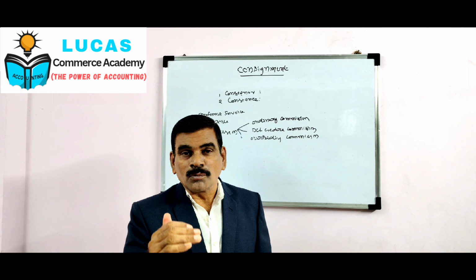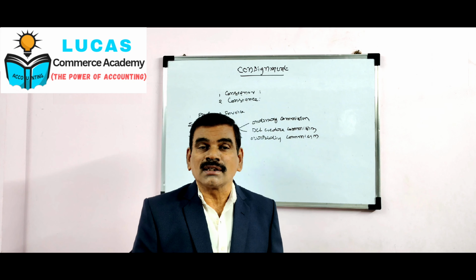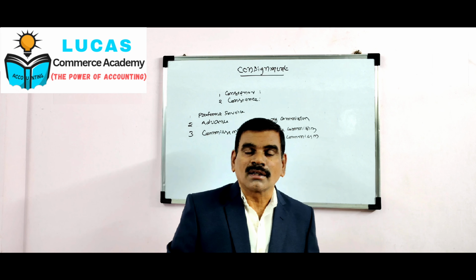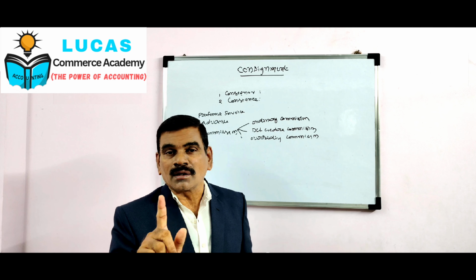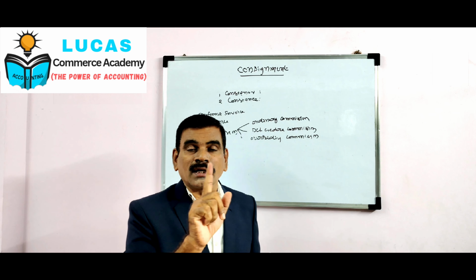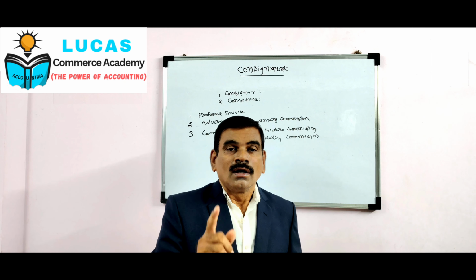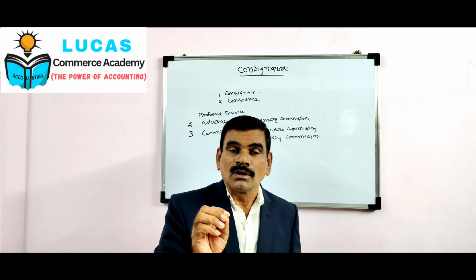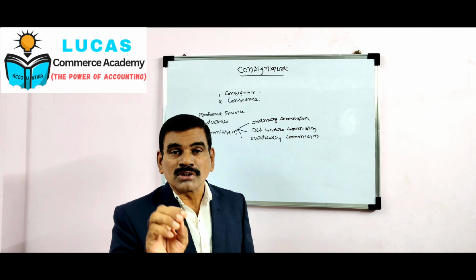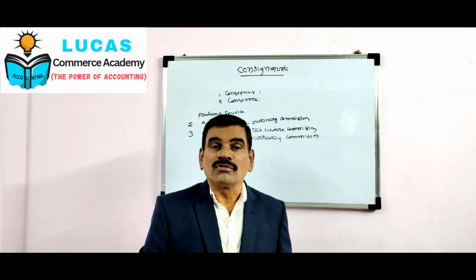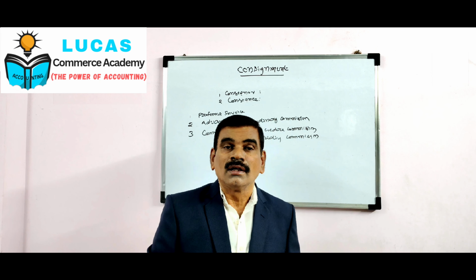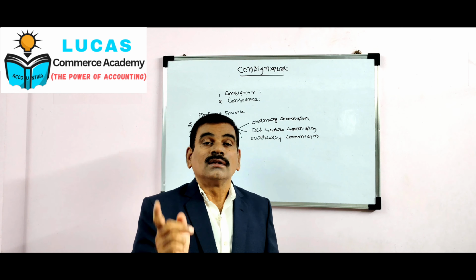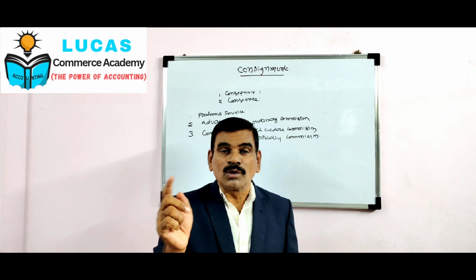So in order to protect himself, the consignor may allow an extra commission to the consignee. That commission is known as del credere commission. So once the del credere commission is allowed, the amount of bad debts has to be borne by the consignee. If del credere commission is not allowed, the amount of bad debts has to be borne by the